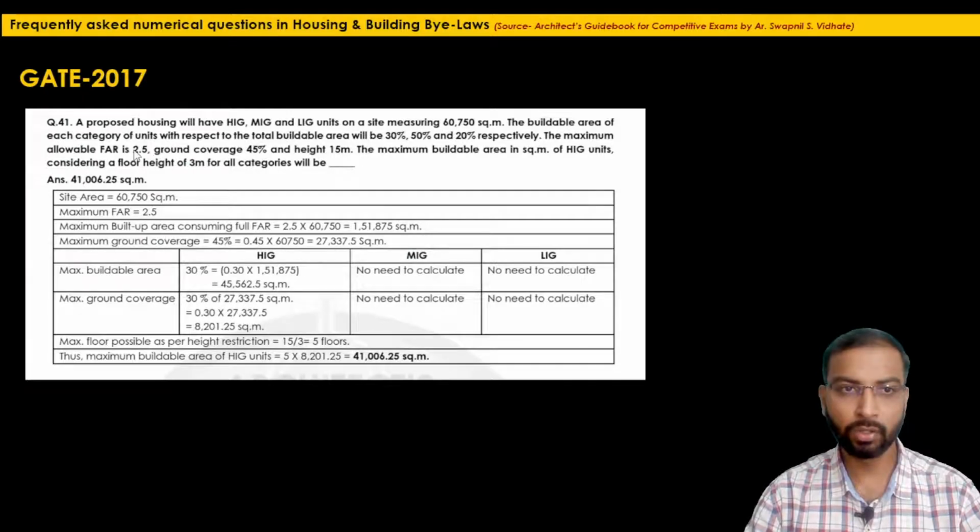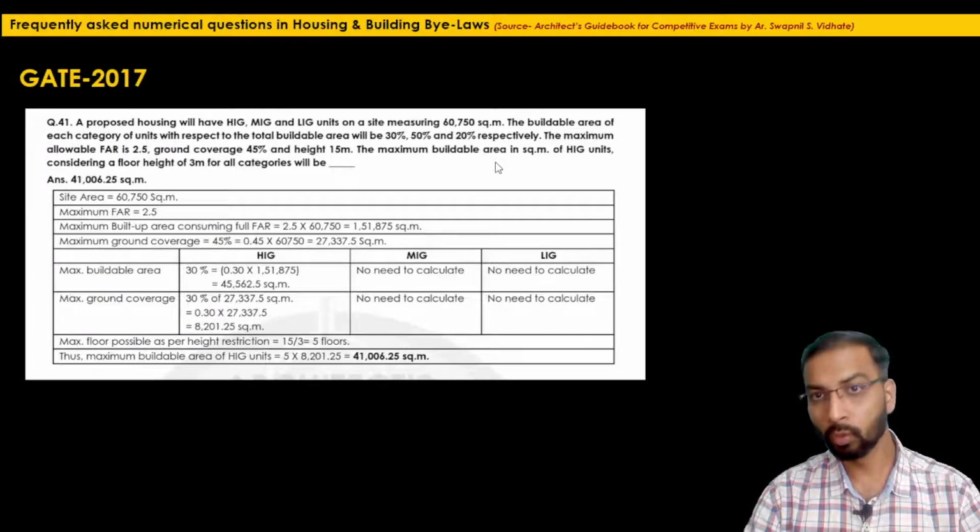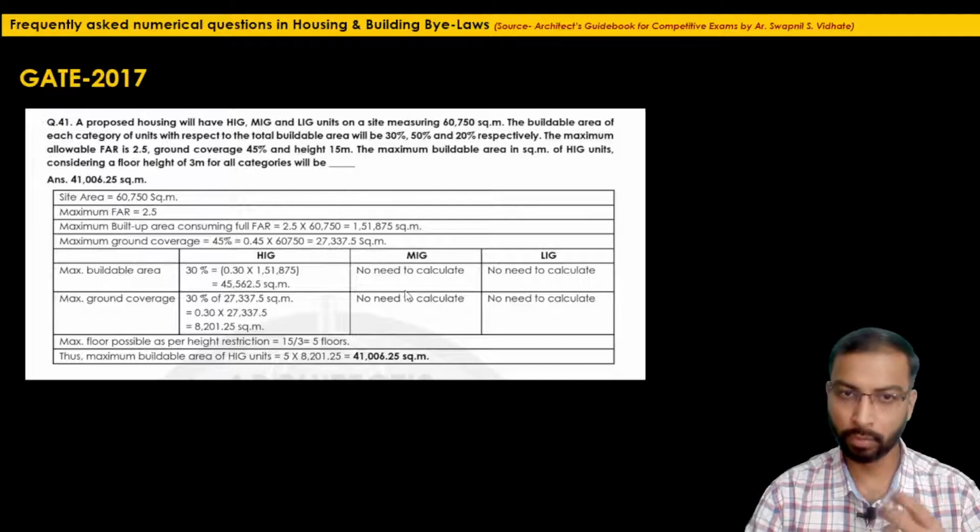Now they have again added the FAR, the ground coverage and the maximum height to the question, and then they are asking particularly for the maximum buildable area for only one category of dwelling units. So for example,